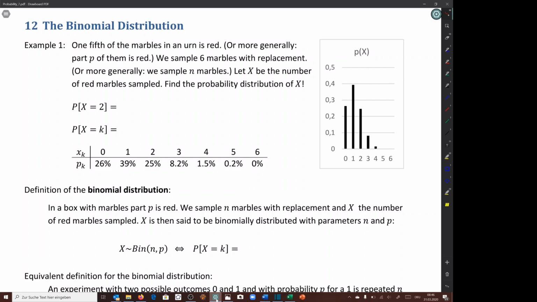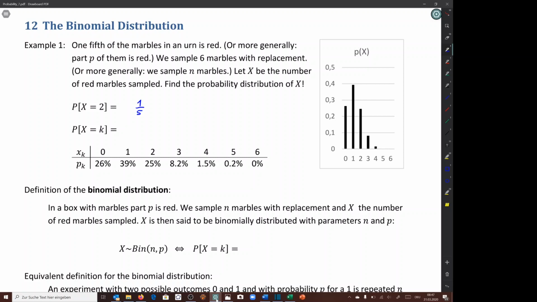In example 1, we have an urn with marbles, and 1/5 of the marbles are red. We now sample 6 marbles with replacement, and let x be the number of red marbles sampled. And we want now to find the probability distribution of x. So, for example, let's find the probability that x is equal to 2. You can find it on your own, and then find also the probability that x equals k. So any number, you can find that on your own. Stop the film, and here comes the result.